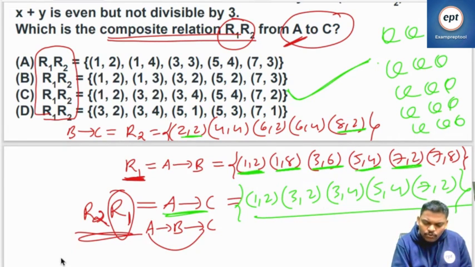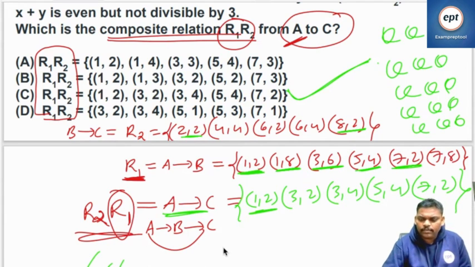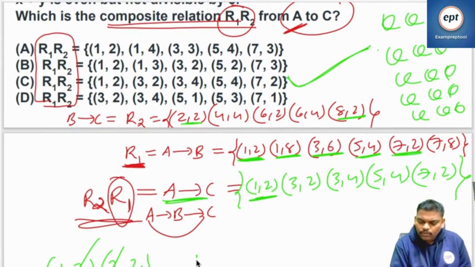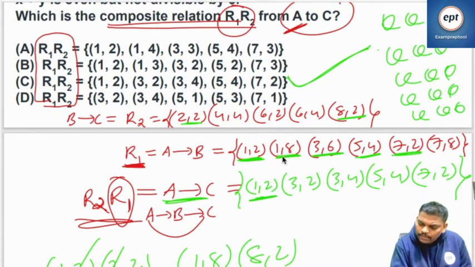See, 1, 2. In R1, 1, 2; in R2, 2, 2. 2 and 2 cancel. So 1, 2. Next one, in R1, 1, 8. In R2, starting with 8, 8, 2. 8 and 8 cancel.